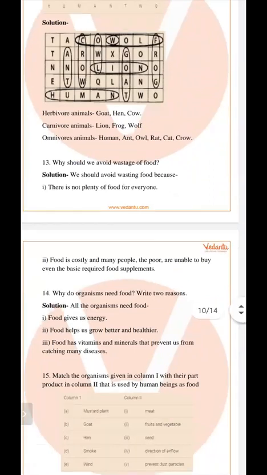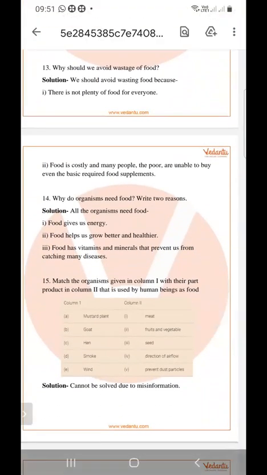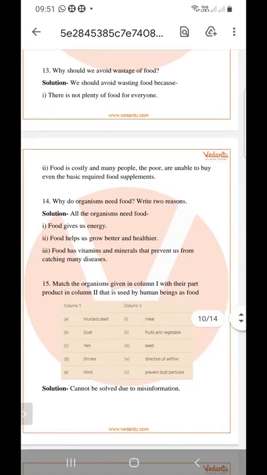So next is, why do organisms need food? Write two reasons. All organisms need food. Why do we need food? Because food gives us energy, and food helps us to grow better and healthier, and food has vitamins and minerals that prevent us from catching many diseases.